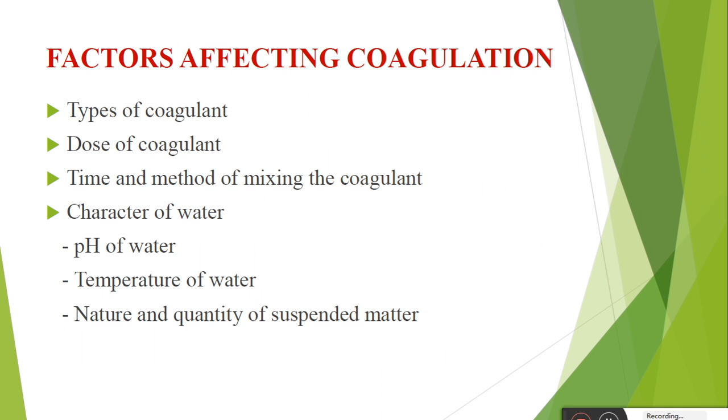Now, there are factors affecting coagulation. There are various factors which affect the coagulation process. The first one is the type of coagulant. There are various types of coagulants which we can utilize for the coagulation purpose. Which type of coagulant we utilize will affect the coagulation process, or its coagulation efficiency.